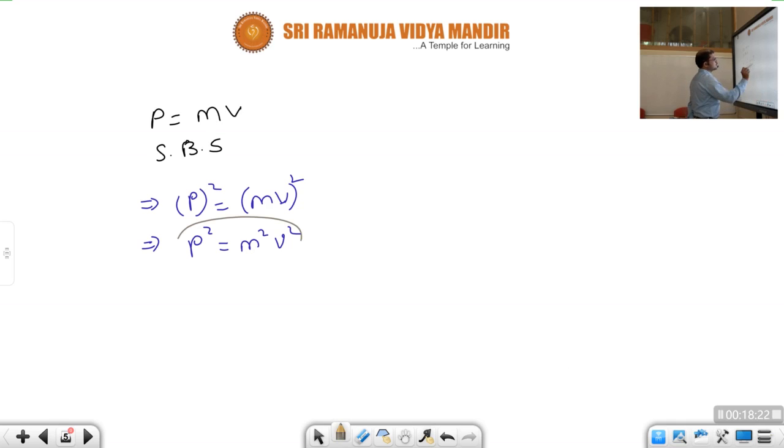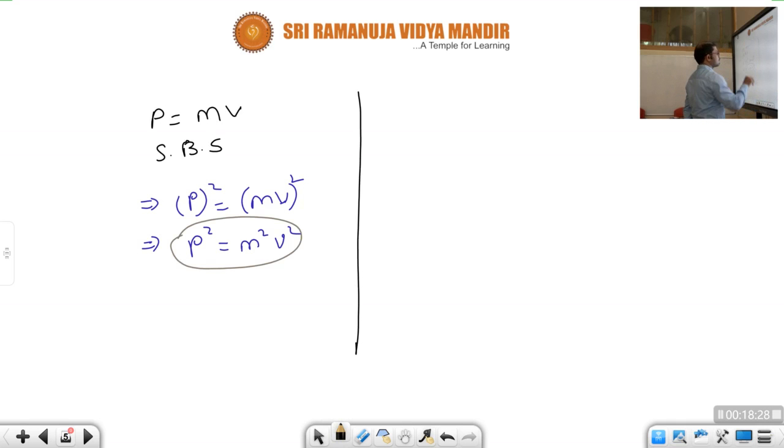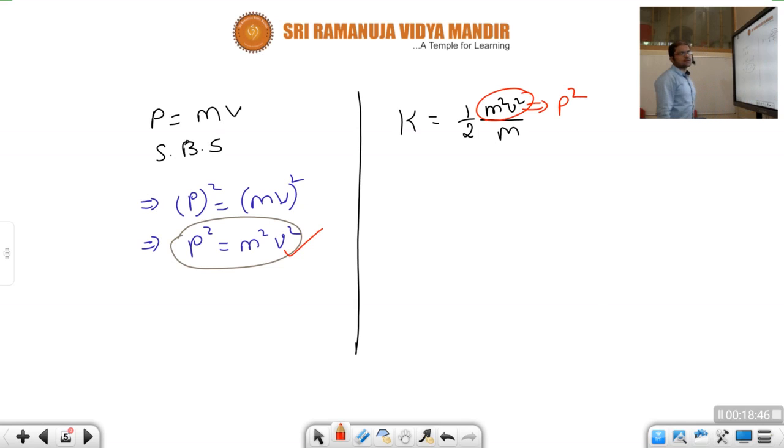Okay, children, once observe. What is the equation we got now? K is equal to half m square v square by m. So instead of m square v square, what we can write, children? Now we got this relation. Instead of m square v square, we can replace with p square.